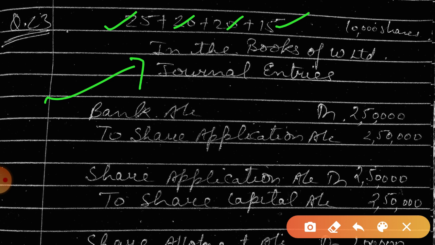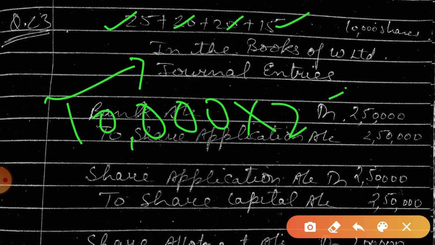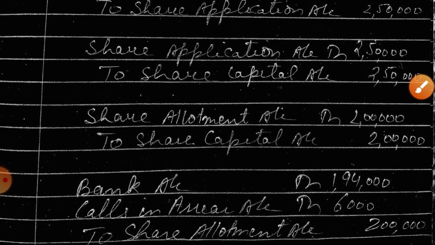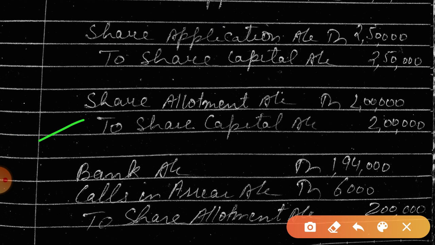So first entry, bank account debit to share application account, 10,000 shares, and the amount is 25 at the time of application. So we'll get 2,50,000. Then the next entry is also easy. Next entry will be of allotment. These entries I am not going to explain. From the starting of the lectures I've been telling these entries.